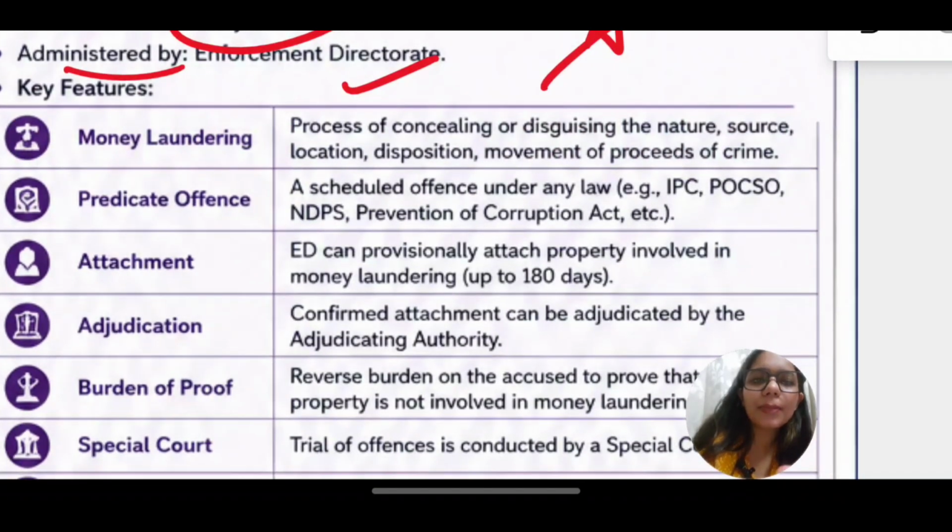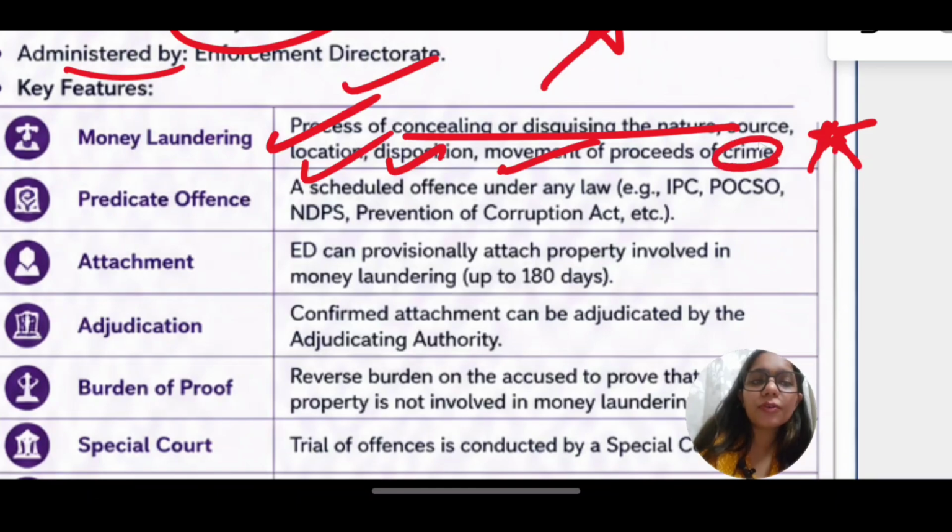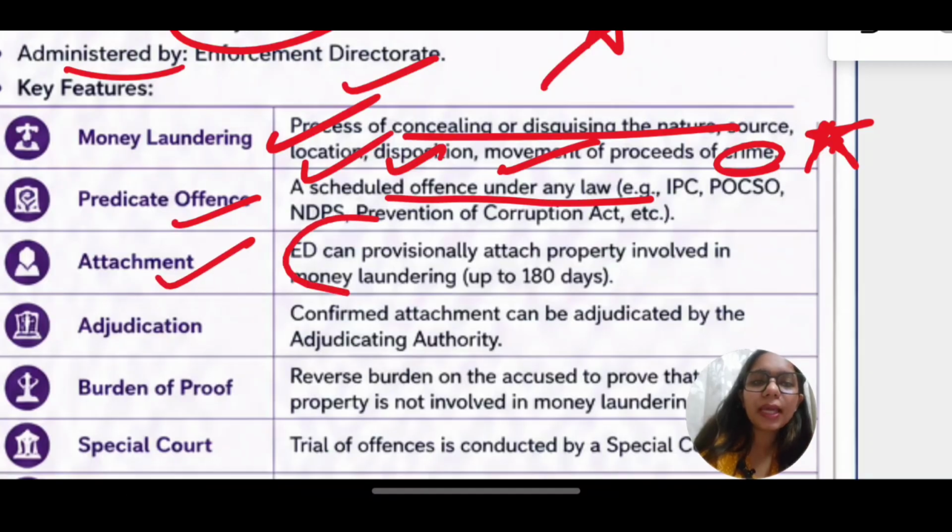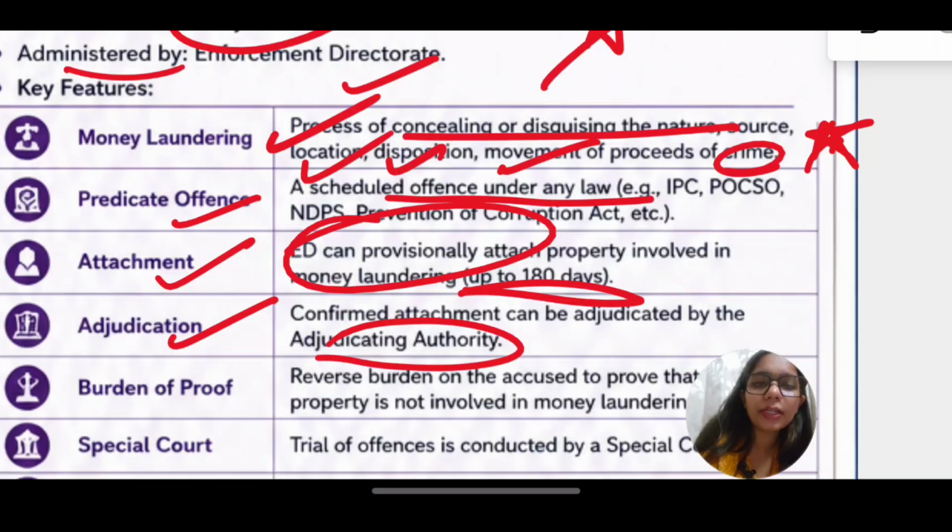Now, what is money laundering? Process of concealing or disguising the nature, source, location, disposition, movement of proceeds of crime. This is very, very important. Proceeds of black money. Predicate offense, scheduled offense under law. Then attachment, can attach properties up to 180 days if involvement has been there. Then there is adjudication. Confirmed attachment can be adjudicated by the authority. There is a burden of proof, reverse burden.